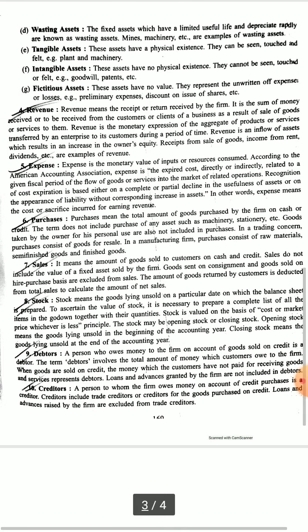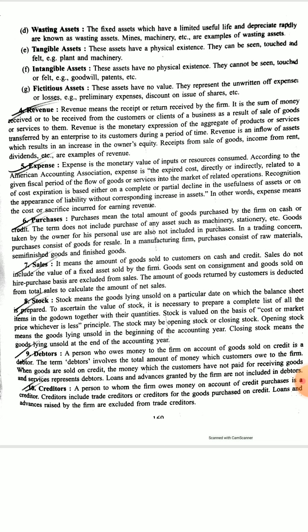Again, next point, revenue. Revenue means the receipts from the sales of the goods which are traded by the firm only. When you are selling the furniture you use in the office, that will not count as revenue. So revenue means only the total of those items which are traded by the company. That means only when goods are sold do we count revenue.